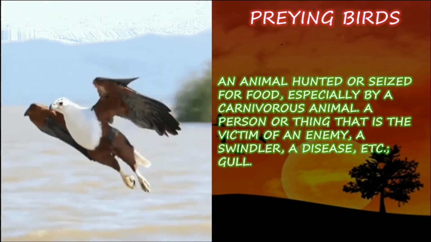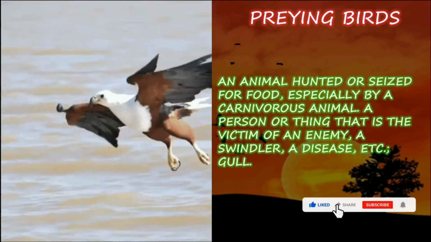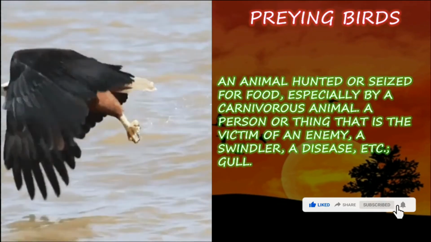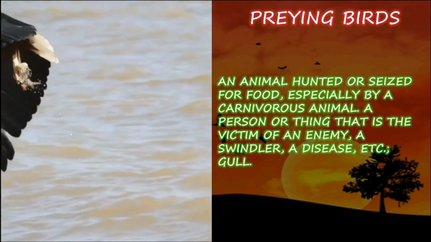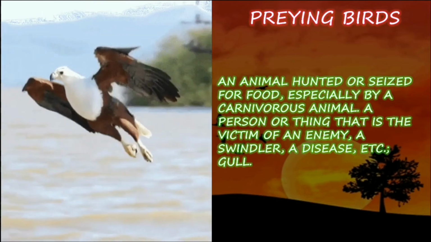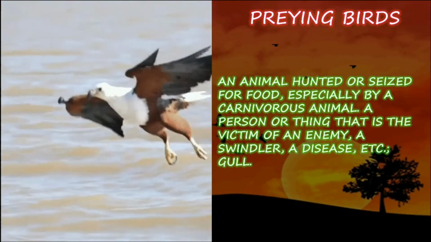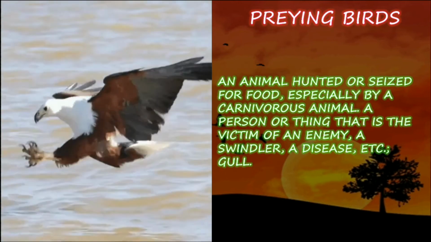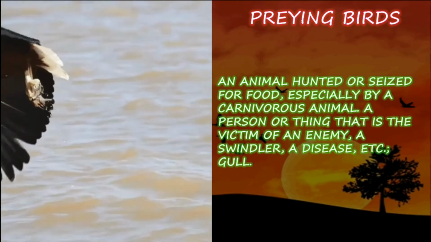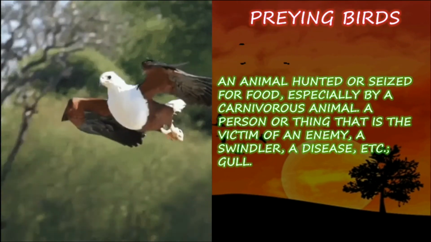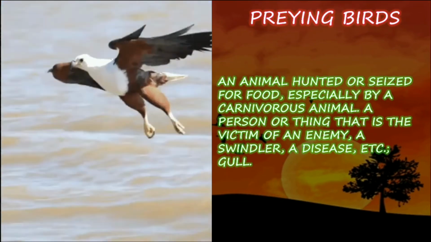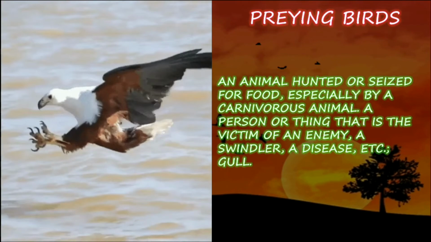Preying birds. Prey is an animal hunted or seized for food, especially by a carnivorous animal. It can also be a person or thing that is the victim of an enemy, a disease, etc. Example, gull. So the animals that hunt for their food are known as preying animals. For example, the eagle hunts fishes. So the birds which hunt animals and make them their prey are known as preying birds.